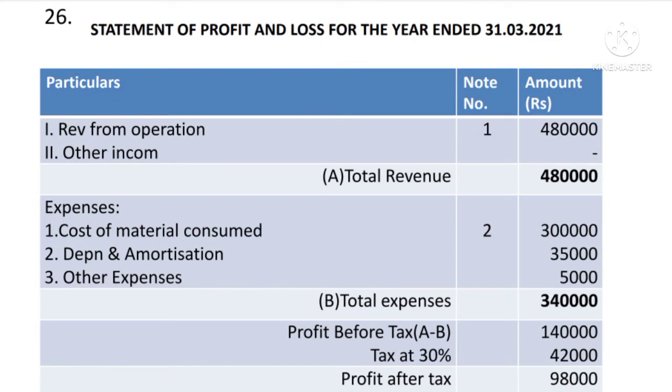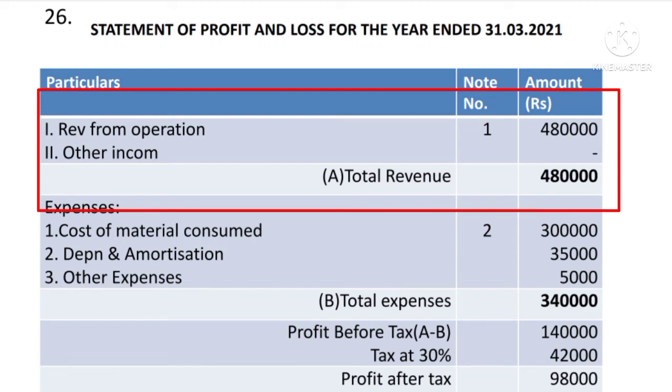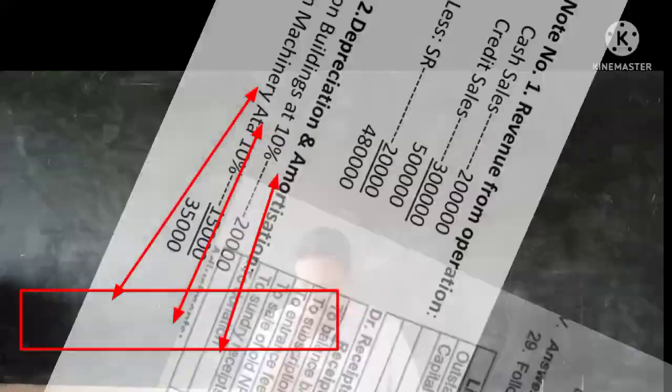So here 2 sections will be there, one income section and the second one is the expenses section. In the income section, first we have to record revenue from operation. Revenue from operation is not given directly. We have to find out the revenue from operation by preparing the note. So note number 1, you can see the note number 1.